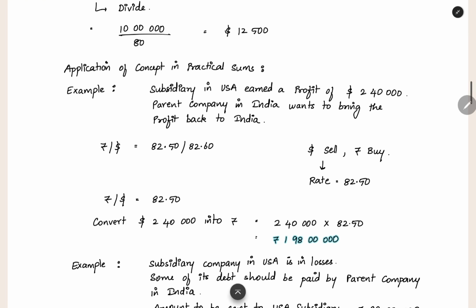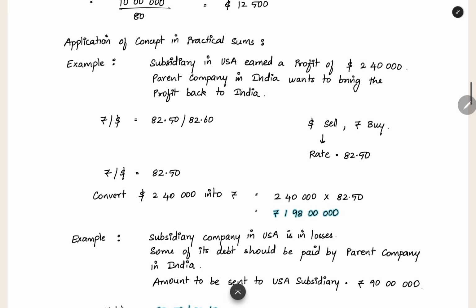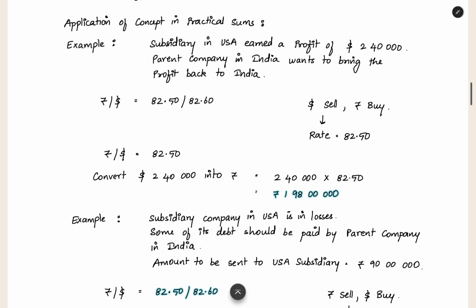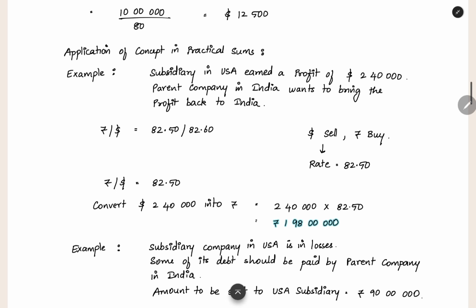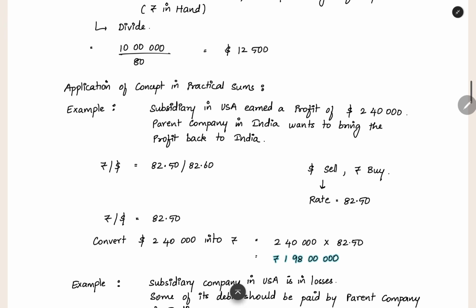Now how to apply this concept in practical sums? In a sum they will give you something like this. A subsidiary in USA earned a profit of $240,000. The parent company is in India and it wants to bring the profit back to India. So the subsidiary is carrying $240,000 in hand, and you have to convert the dollar into rupees and send it to India. Now we have the exchange rate. Earlier we saw only one exchange rate, but here we have two exchange rates. Now we have to see what is the logic behind these two exchange rates.